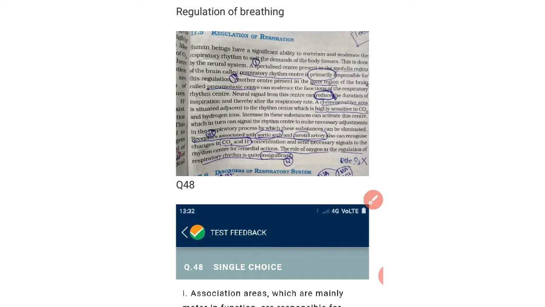And regulation of breathing. See, the specialized center present in the medulla region is the respiratory rhythm center, which is primarily responsible for regulation. And another center present in the pons region is called the pneumotaxic center.